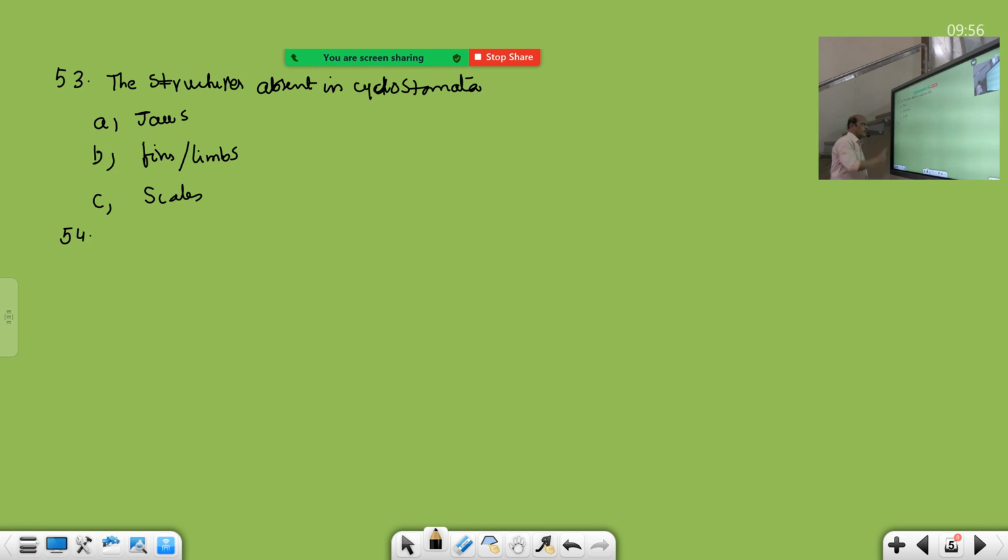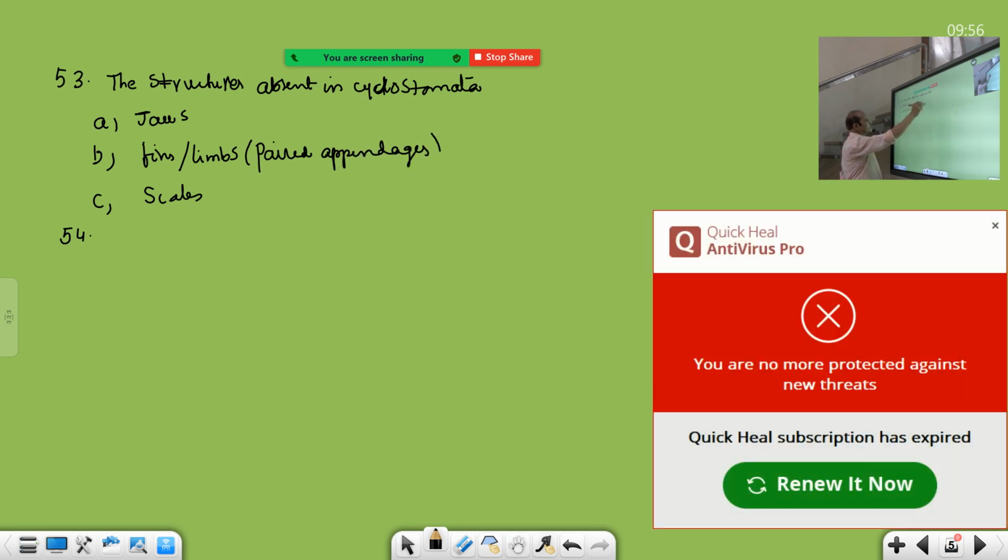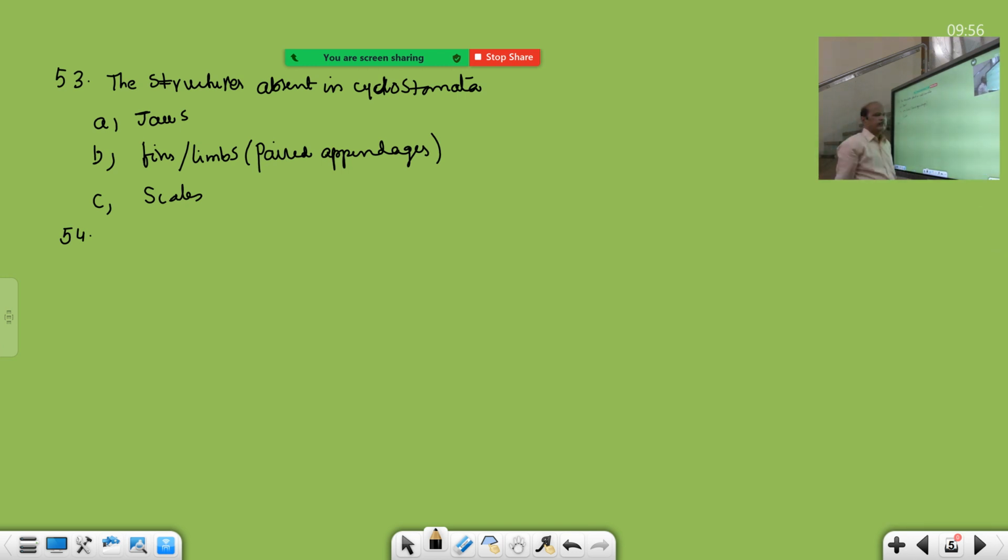So the number of points you need not give separately, but all these are clubbed into one point. Structures absent in Cyclostomata: jaws, paired appendages. Fins or limbs are also called paired appendages; in the bracket, if you want, you can write paired appendages. They are absent. Okay. So fins or limbs, paired appendages, these are absent.